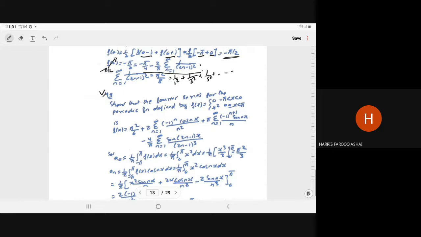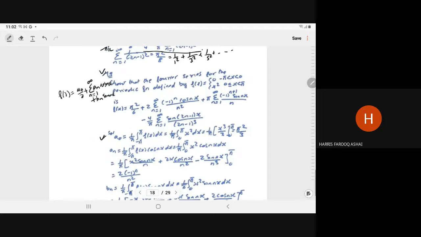So, next question is to find the Fourier series for the periodic function defined by f(x) = 0 for x in the interval minus pi to 0, and x square for the interval 0 to pi. So, we know that the Fourier series of f(x) is a naught by 2 plus summation a_n cos nx plus b_n sin nx for n equal to 1 to infinity, where a naught is given by 1 upon pi, integral minus pi to pi f(x) dx.